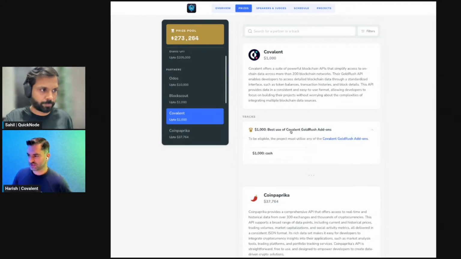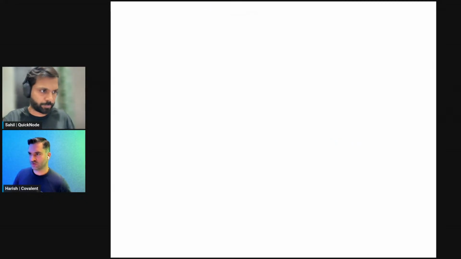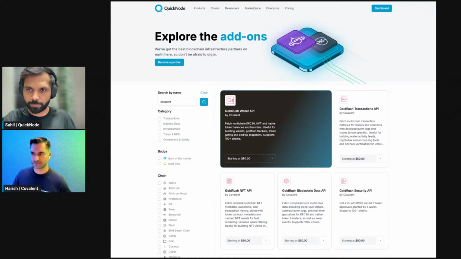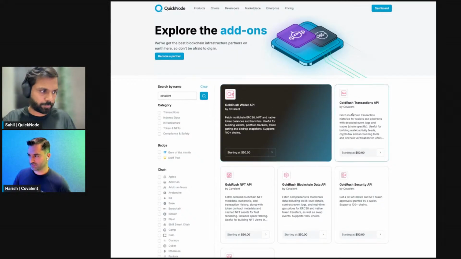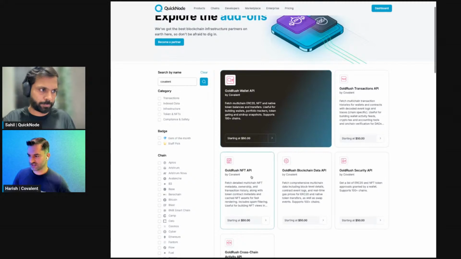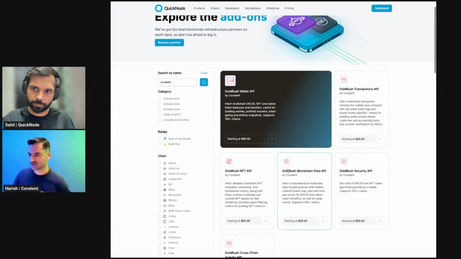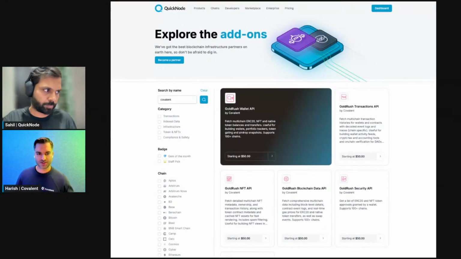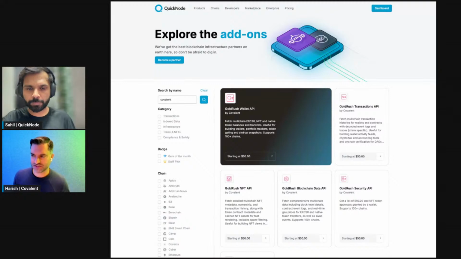And then if you take a look at the list of GoldRush add-ons, this will take you to the QuickNode portal or marketplace, and you can see here's the GoldRush wallet API that we talked about, the transactions, the NFT, the blockchain data, a couple more. And so everyone here who's participating actually gets free access to any of these add-ons as part of the onboarding to get started with this toolkit.